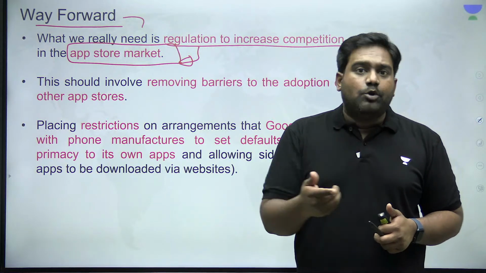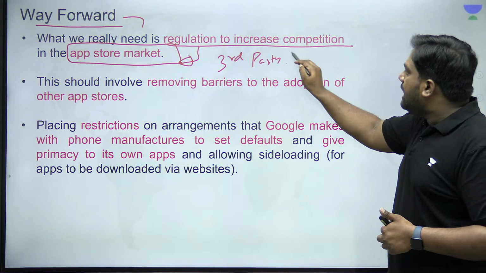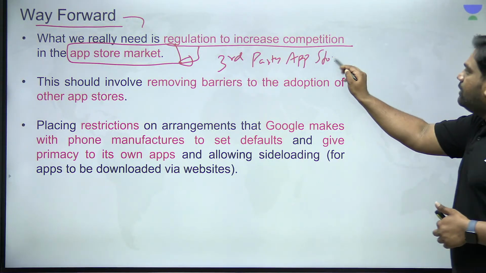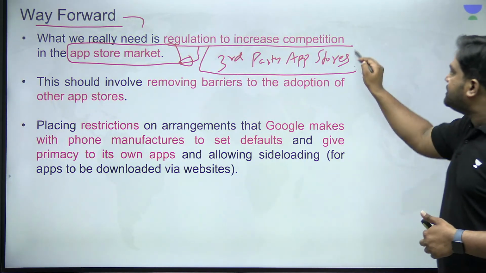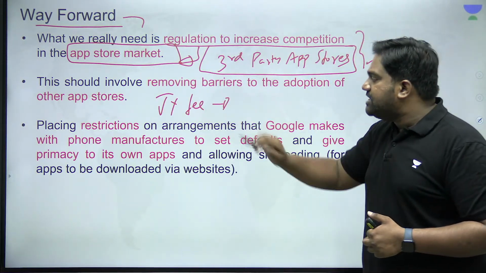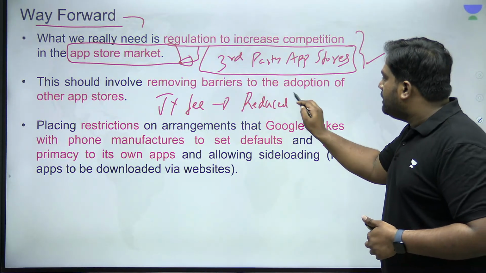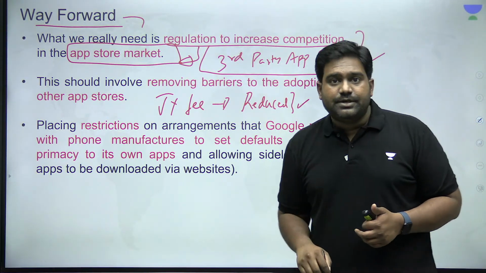There should be a push towards providing for third-party app stores as well, or third-party marketplaces. The transaction fee, which they are charging as a platform fee, has to be reduced. It has to be within reasonable limits.